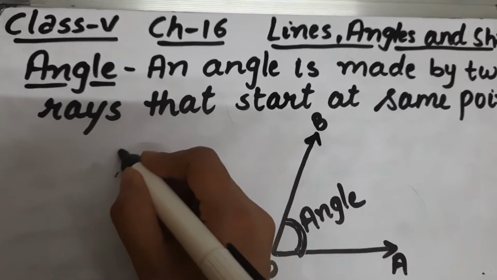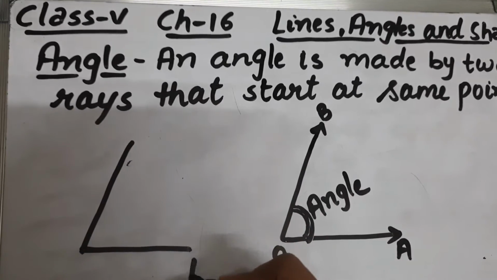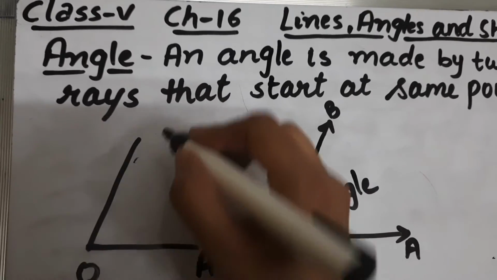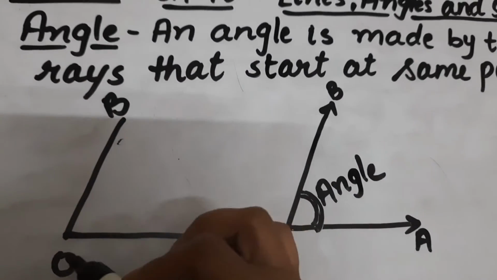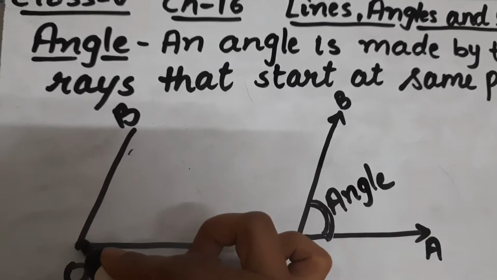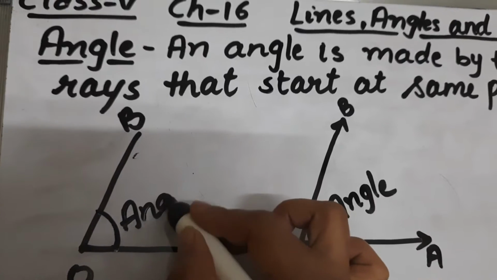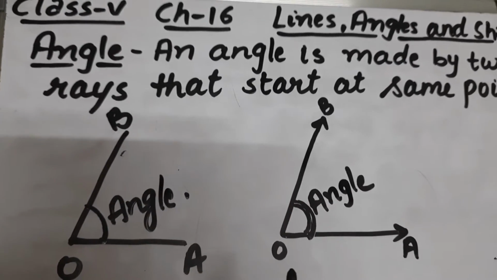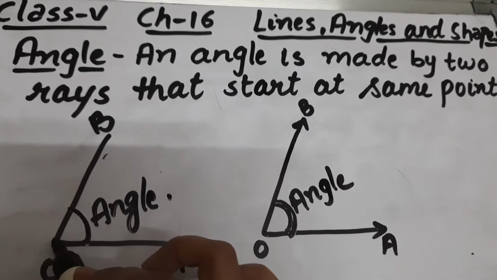If I take line segments, then see, this is A, this is O, and this is B. This is line segment OA and this is line segment OB, and they are meeting at this point. So they are forming an angle here. So an angle is made by two rays or two line segments that start at the same point.